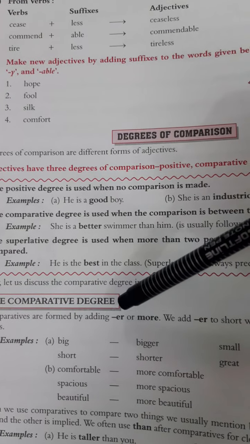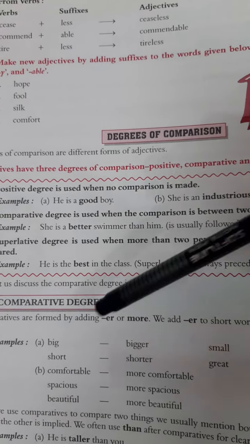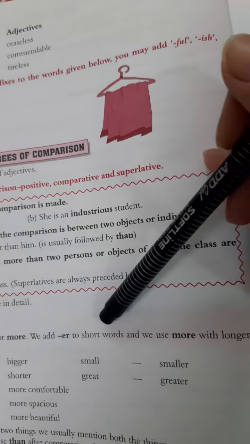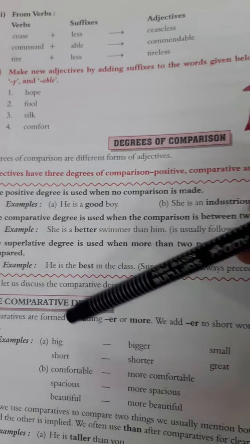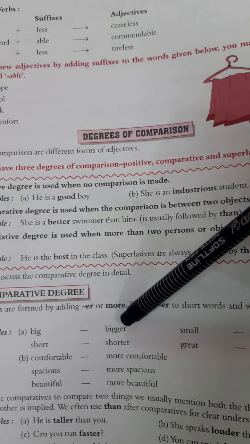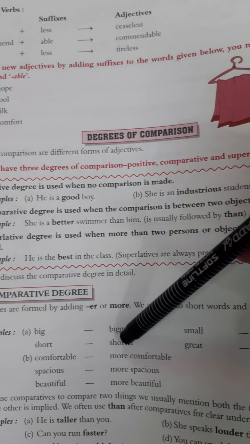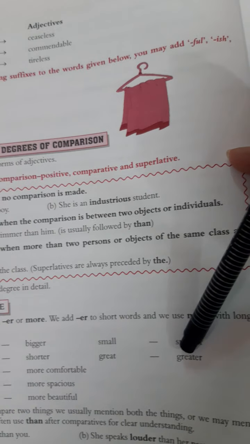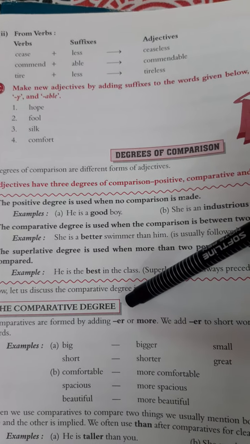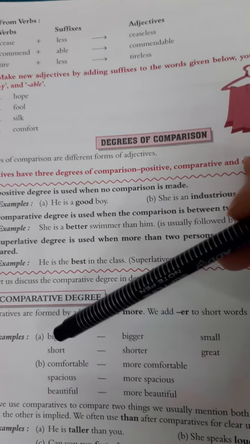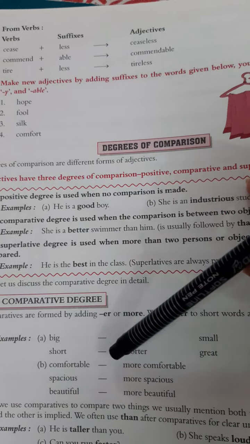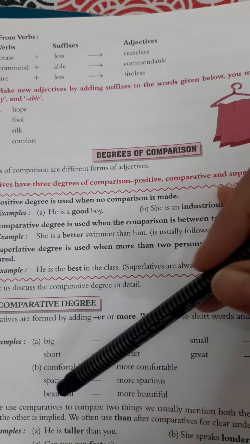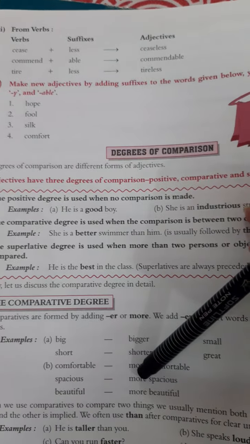Now we will study the comparative degree in detail. Comparatives are formed by adding er or more. We add er to short words and more to longer words. Like big, bigger; short, shorter; small, smaller; great, greater. Here we are talking about the comparative degree, comparing two things. Comfortable, more comfortable. Spacious, more spacious. Beautiful, more beautiful.